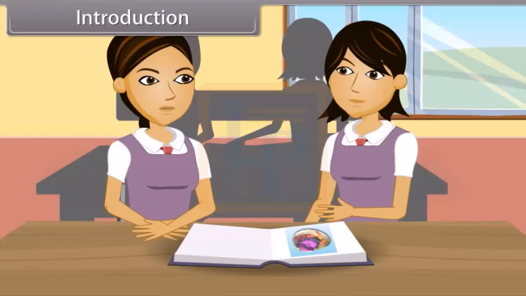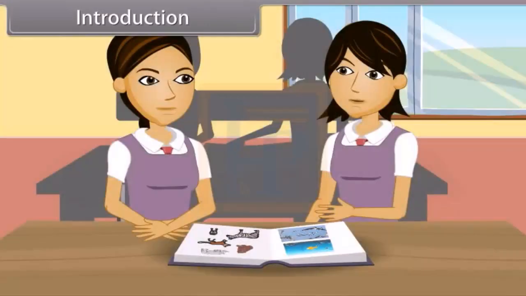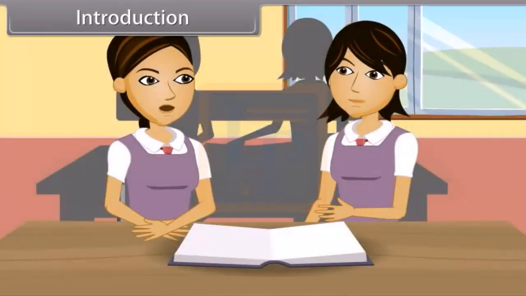Animal cells do not have cell walls. Most of the animals are mobile. Animals are aquatic, example fishes, or terrestrial, example reptiles, mammals, etc., or aerial, example birds, on the basis of their habitat. On the basis of level of organization, animals either have cellular organization, example sponges, or tissue organization, example coelentrates.